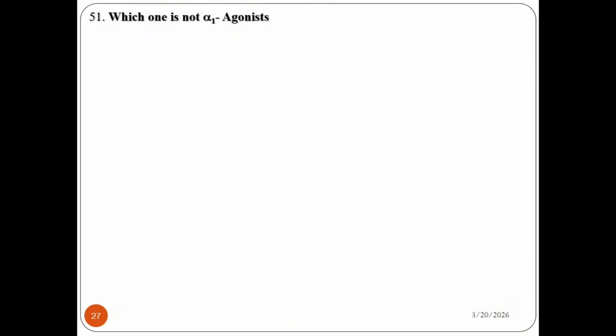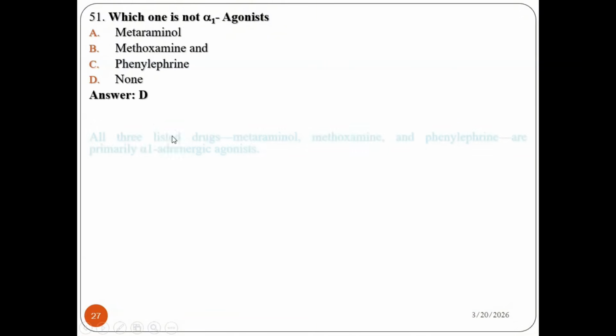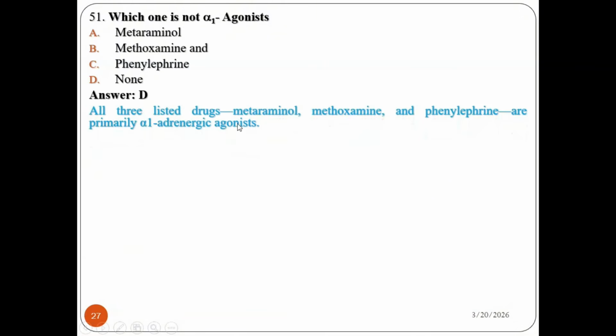Question number 51. Which one is not an alpha-1 agonist? Metaraminol, methoxamine, phenylephrine, none. The question says which one is not an alpha-1 agonist? Yes, you have to omit the end. So the answer is none, because all three listed drugs, metaraminol, methoxamine, and phenylephrine, are primarily alpha-1 adrenergic agonists. So the answer is D.